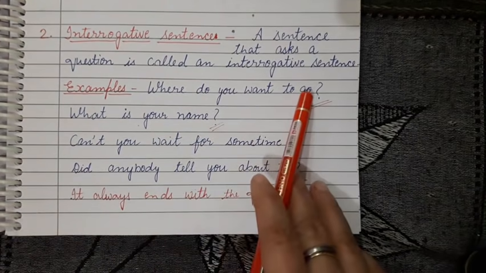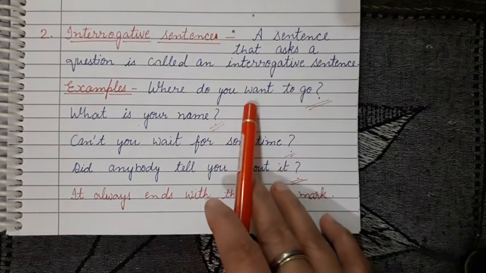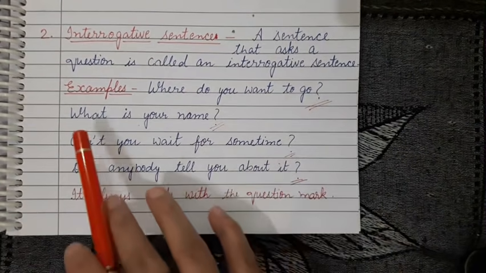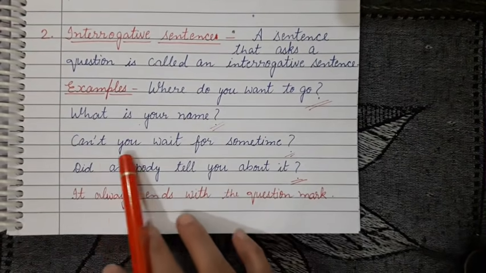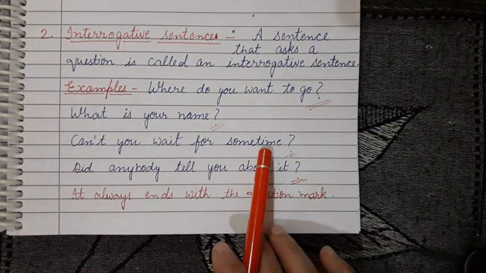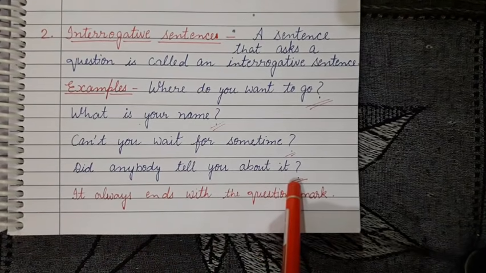Where do you want to go? The question mark is here. It is very important. What is your name? Can't you wait for some time? Did anybody tell you about it?